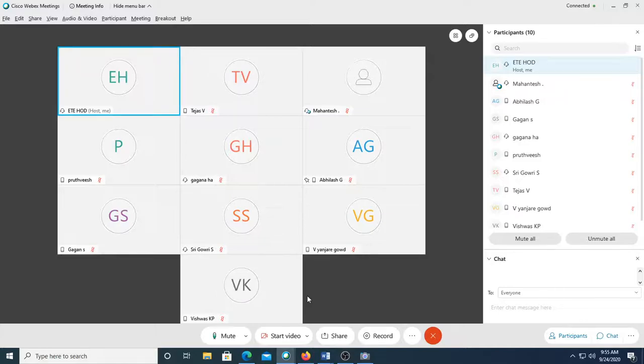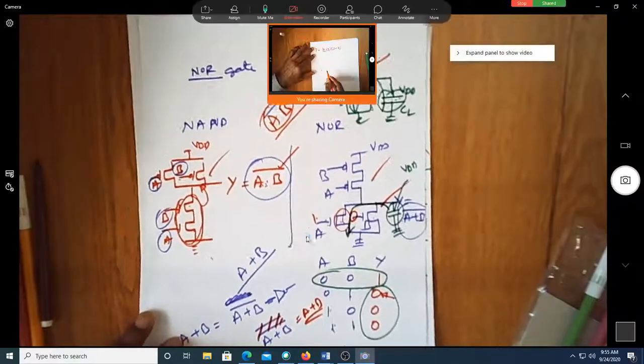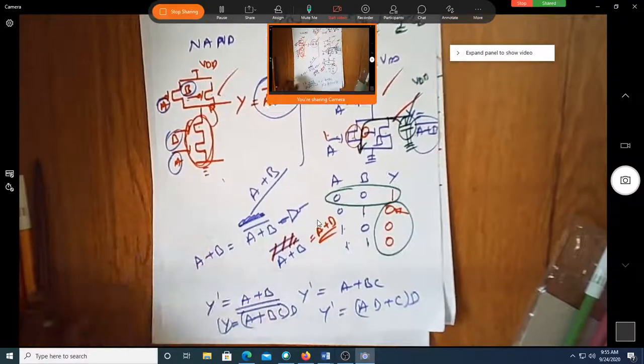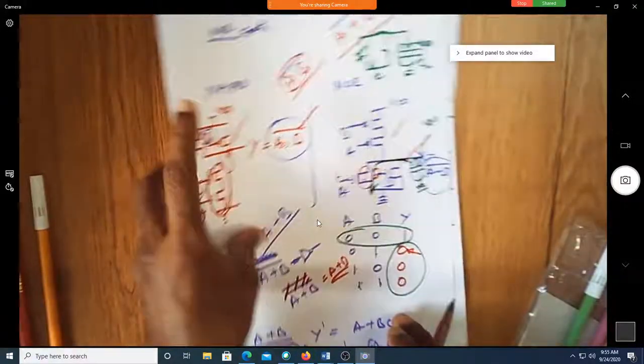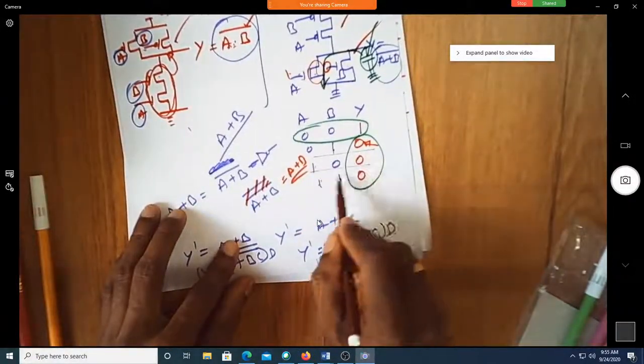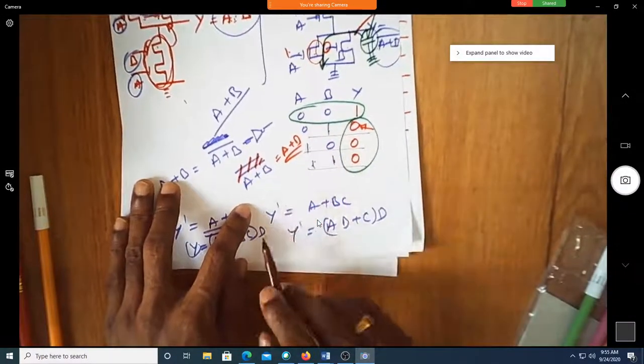Okay. What we'll discuss tomorrow is this. Can you see this screen? Let me take only one more minute. Can you see here? The output is becoming 0 so many times. Can you see the output is becoming 0 here, 0 here, 0 here? So why is it becoming 0 in all the three cases?